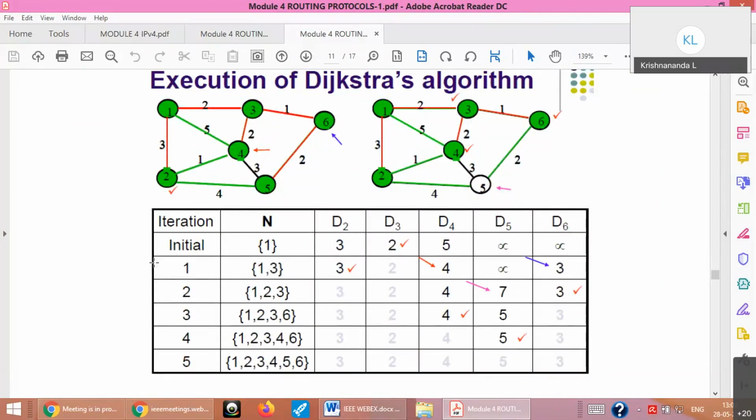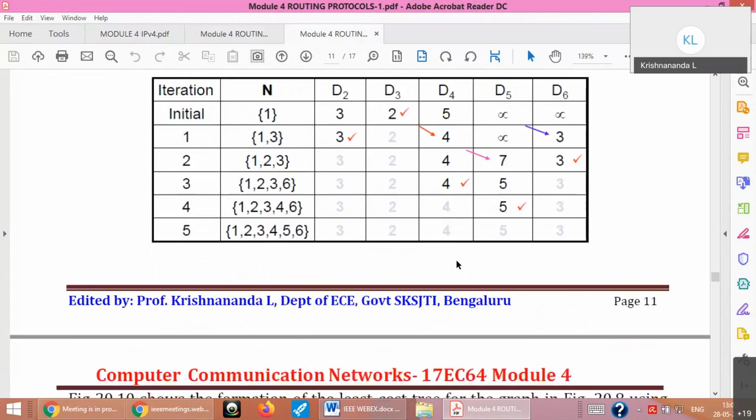So this I have taken just to illustrate the easy way. Initially you have only one node in your network. Then you go on adding all other nodes. So you can see the final step after 5 iterations, 1, 2, 3, 4, 5, 6, all the nodes are added to your tree. That means you know how to go from, say, root number 1, 2, 3 to all other nodes 4, 5, 6, 3, 2, everybody. Okay, this is how iteratively this Dijkstra algorithm works.